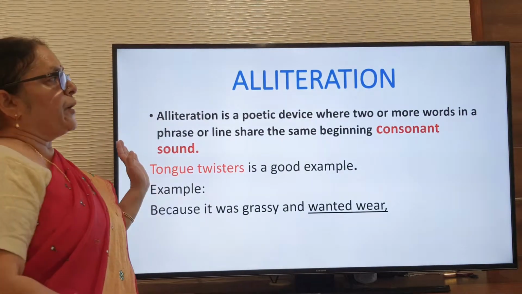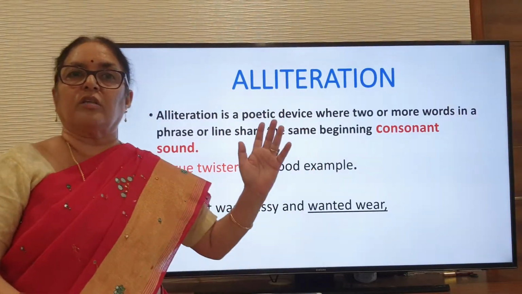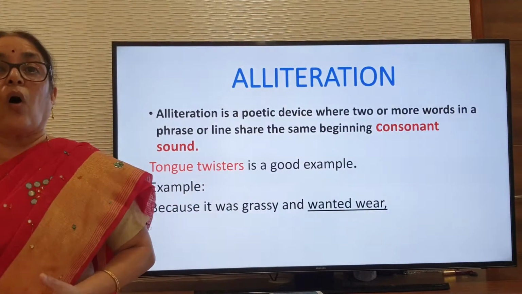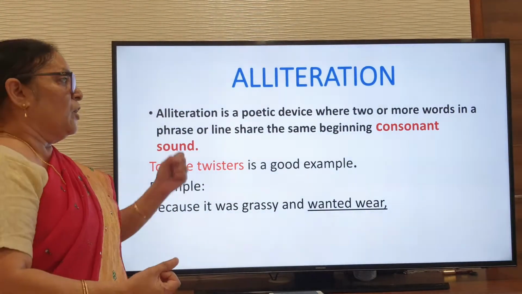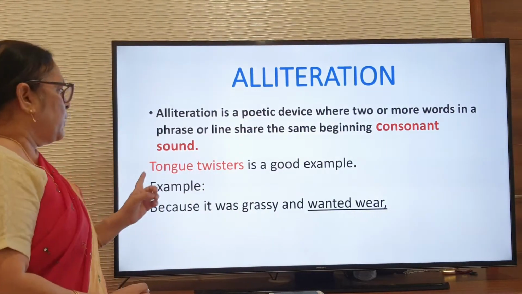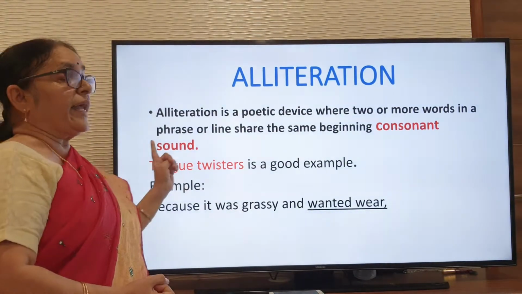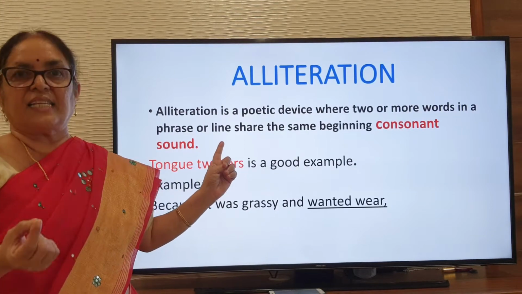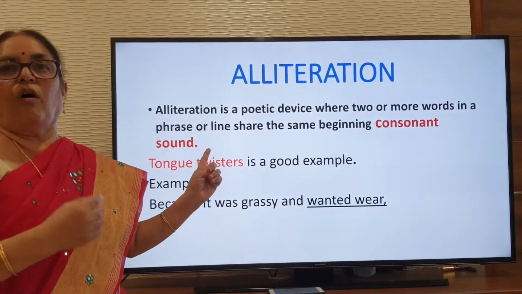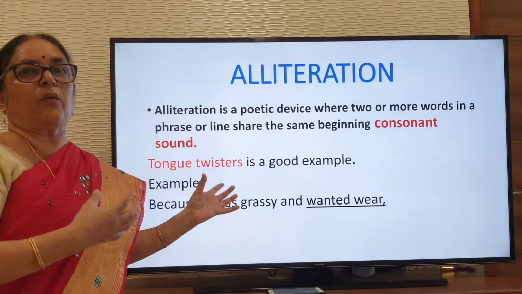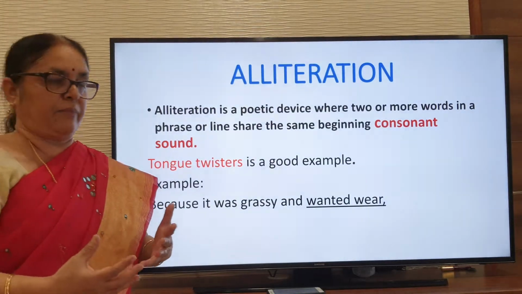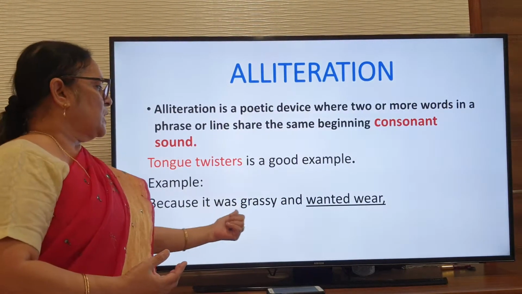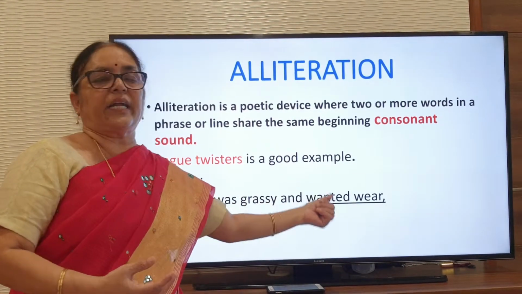Alliteration is the poetic device where the same consonant sound is used two or three times in the same line. The consonant sound is repeated in the same line. A good example is a tongue twister: she sells seashells on the seashore. The 's' sound and the 'sh' sound are repeated there. Now, here in the poem we have "because it was grassy and wanted wear."